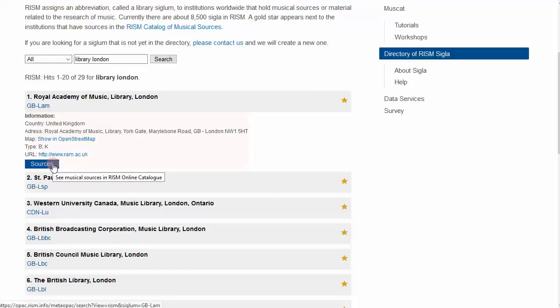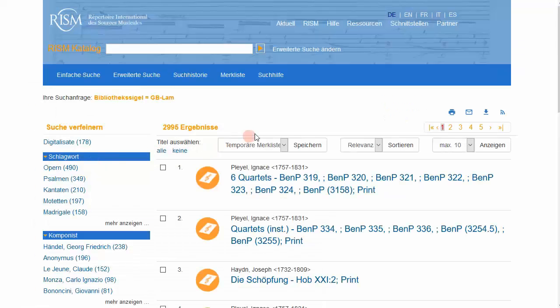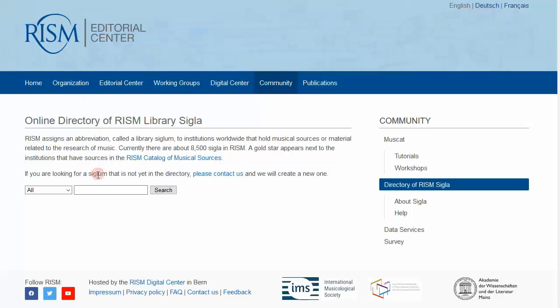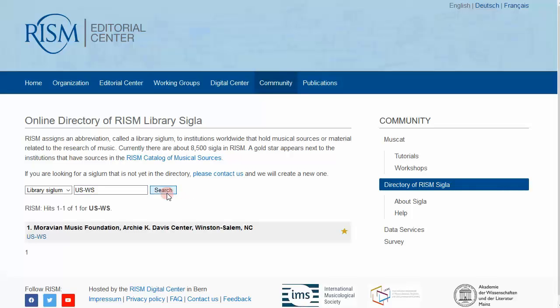If you click on Sources, you're taken directly to the RISM catalog, and you will find all the musical sources we have from that institution. When searching by siglum, please note that capitalization is important. US, WS, all capital letters, is not the same as US, Ws with a lowercase s.